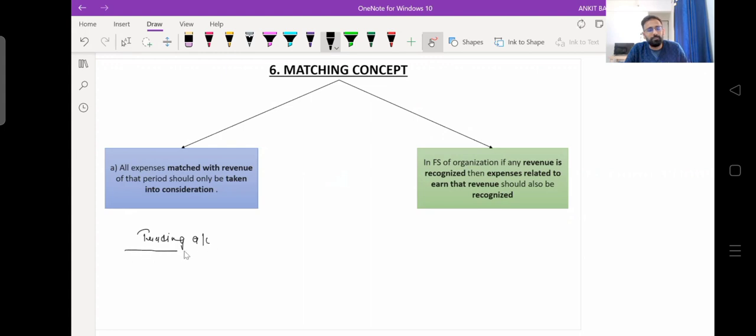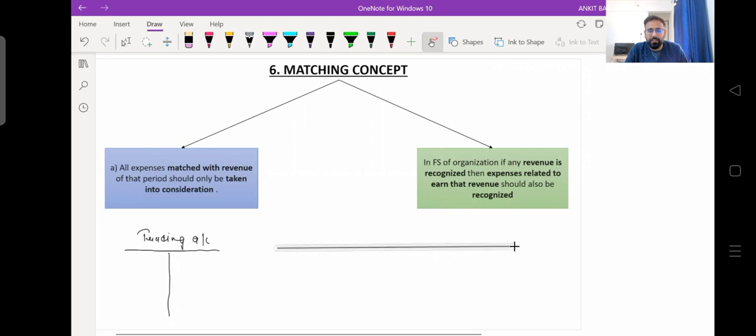So we used to prepare a trading account. In some companies, we still prepare a trading account. In a trading account, we record opening stock, closing stock, purchases, direct expenses, and sales. Now here I will be taking one example.